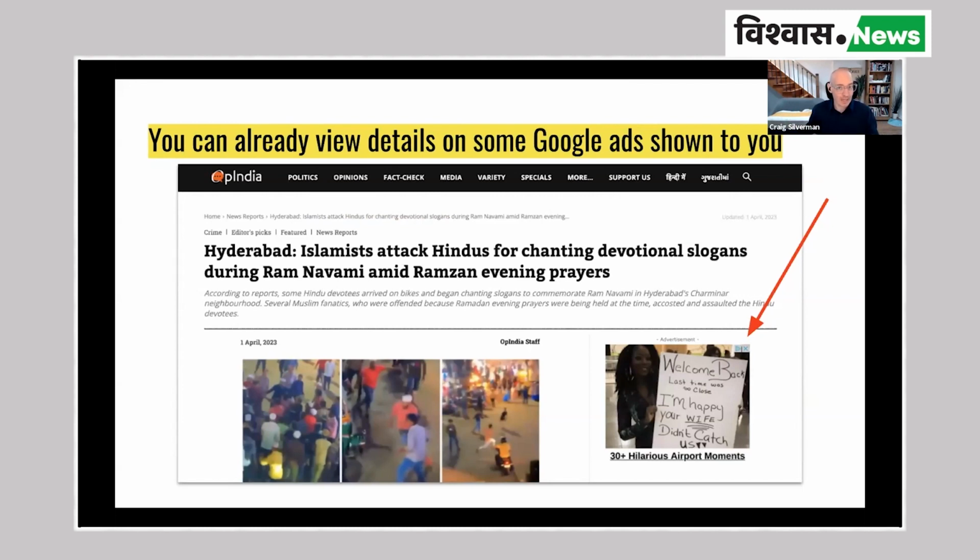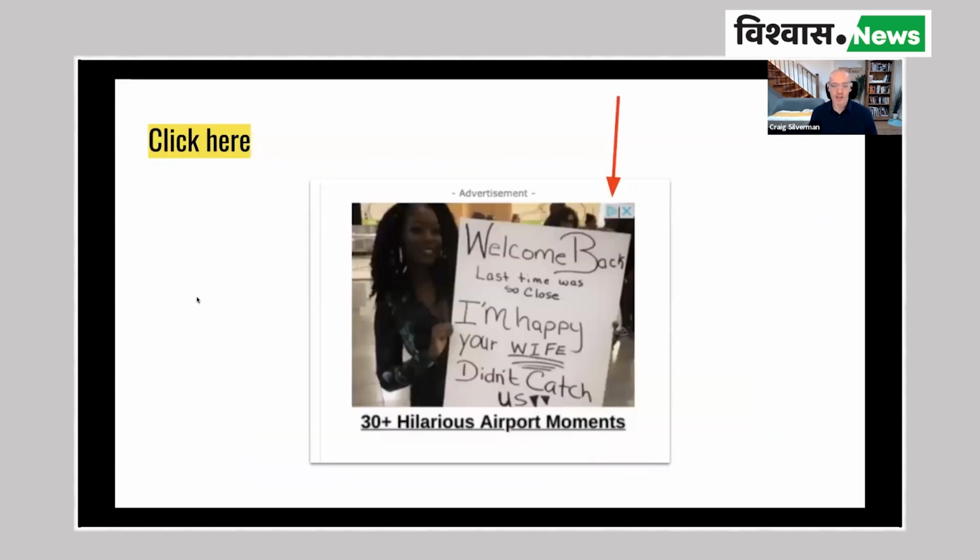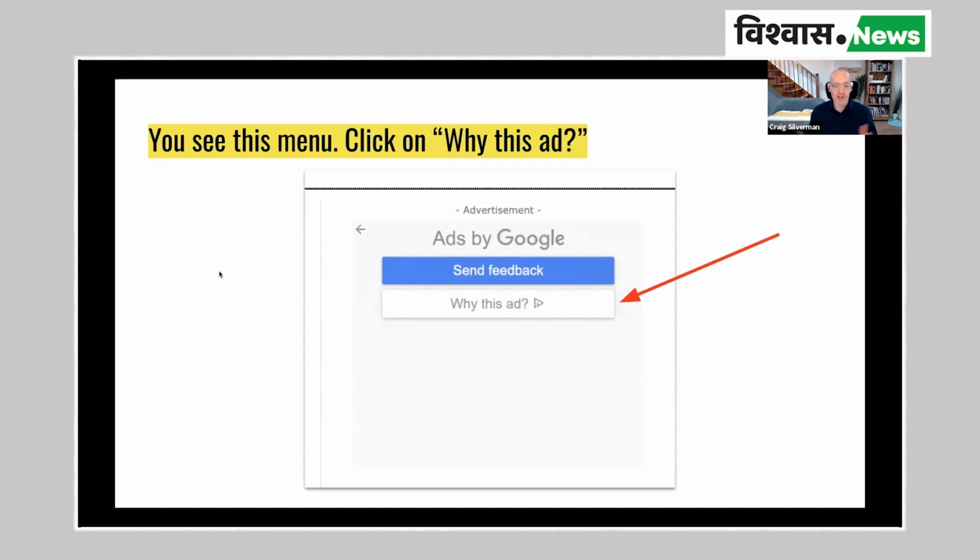Okay, this works right now. So we went to everybody's favorite website, OP India, and I was shown this ad, and so zooming in on it, there's this little triangle button. This is the ad choices button. This is a decent indicator it might be a Google ad. If we click on that, we see in this case, yes, okay, it is an ad by Google. So now we know we can potentially get more information.